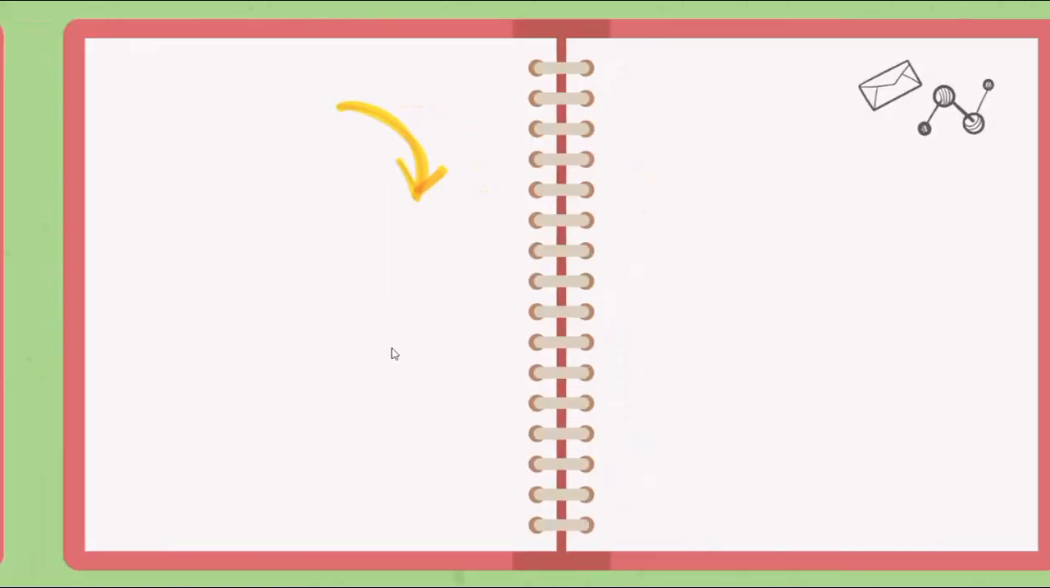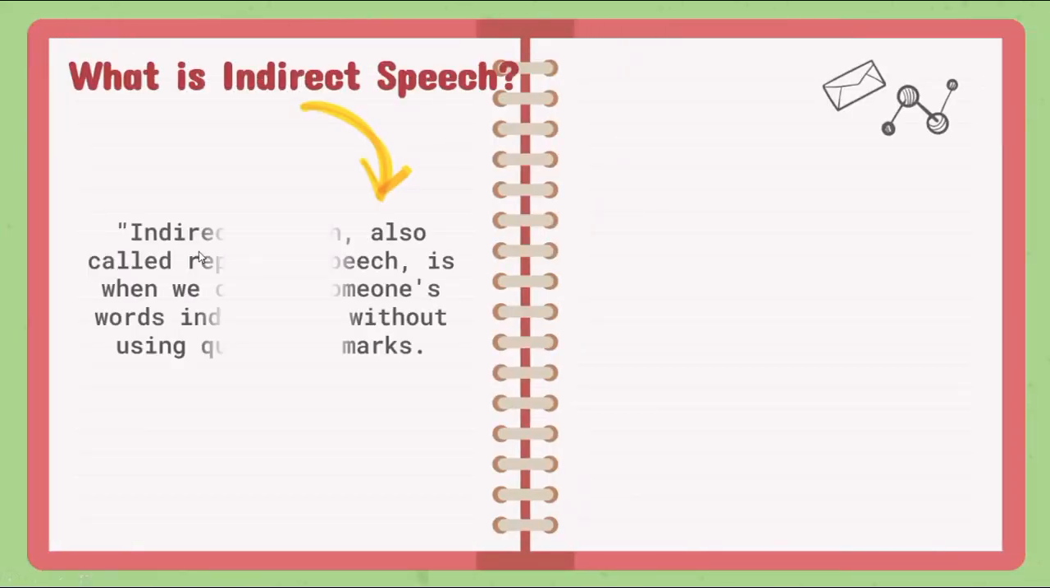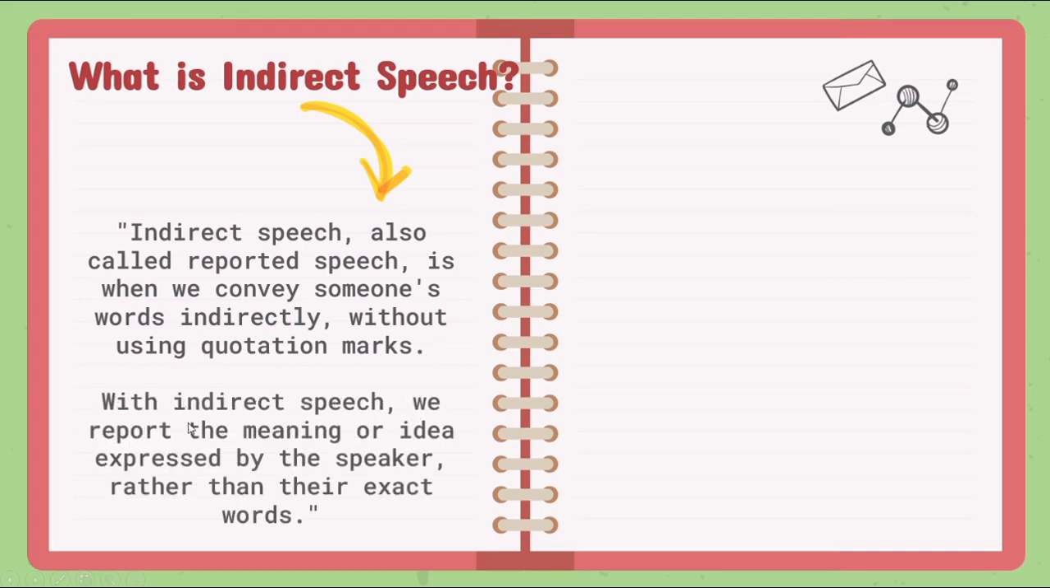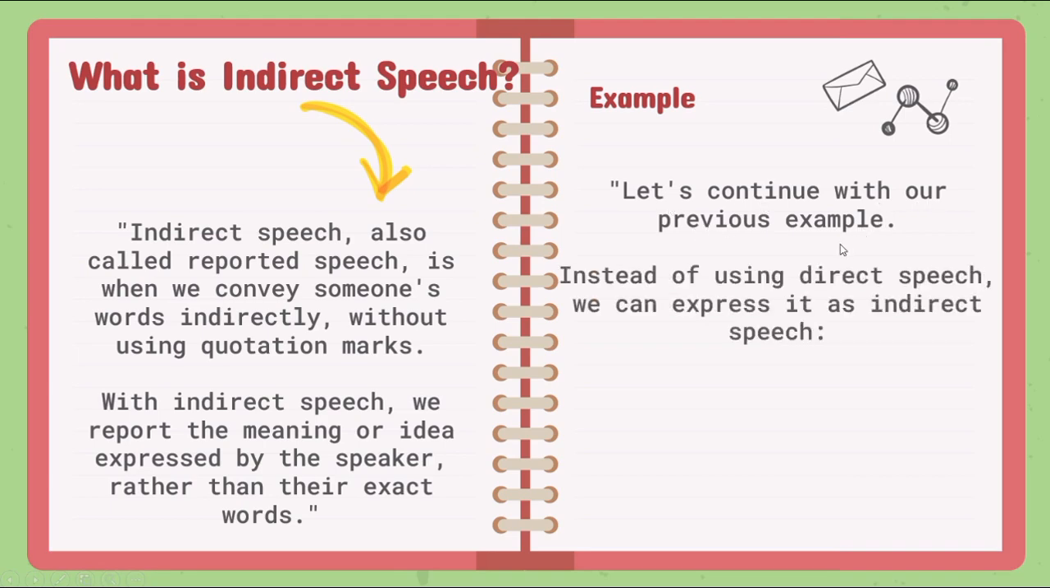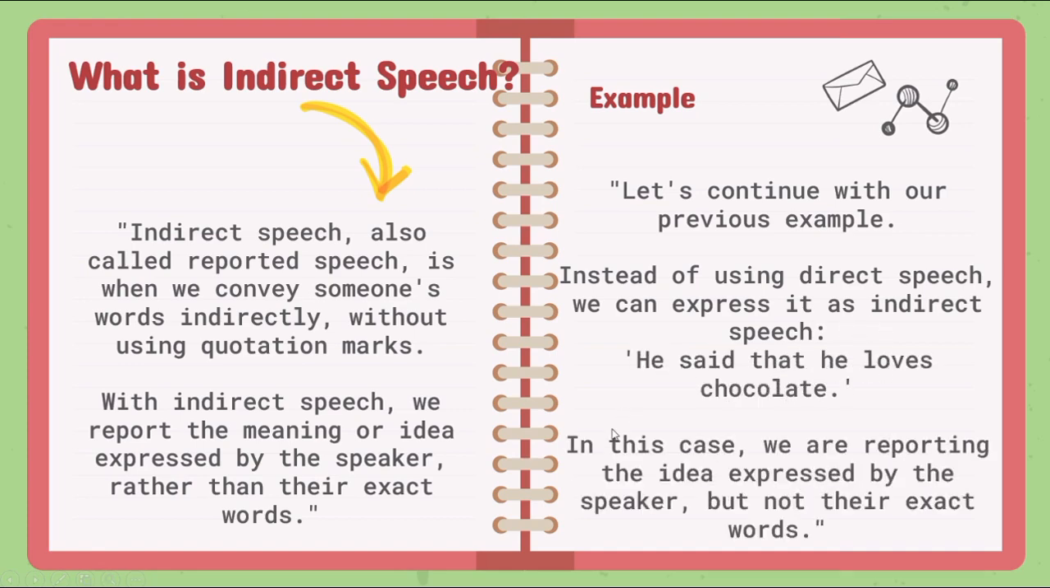What is indirect speech? Indirect speech, also called reported speech, is when we convey someone's words indirectly, without using quotation marks. With indirect speech, we report the meaning or idea expressed by the speaker, rather than their exact words. Let's continue with our previous example. Instead of using direct speech, we can express it as indirect speech. He said that he loves chocolate. In this case, we are reporting the idea expressed by the speaker, but not their exact words.